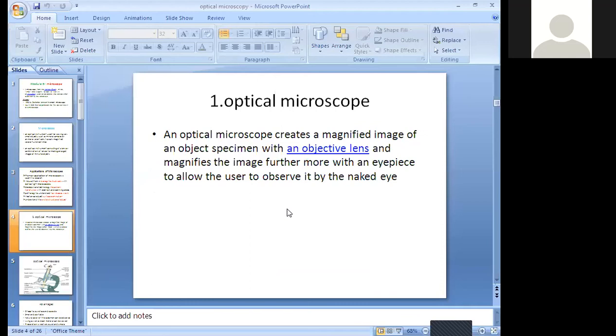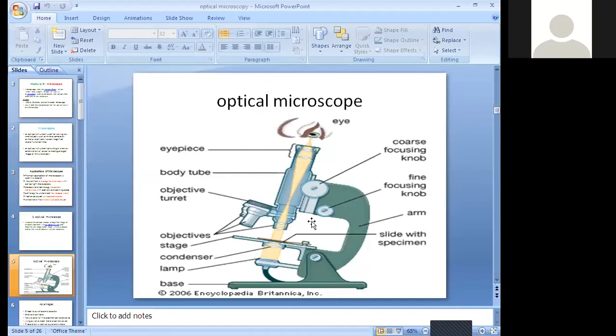So what will happen here? For the optical microscope, if you are from the PUC background, no need to take time to understand; you will understand in a very short time. But those who are not from the PUC background, you have to understand clearly. So I will show the image of the microscope so you understand very clearly.